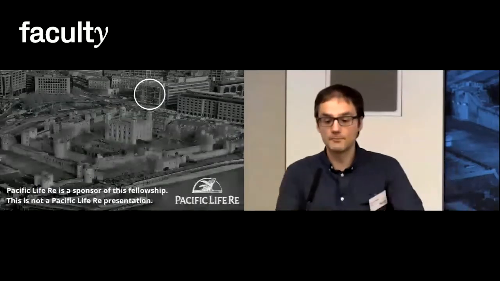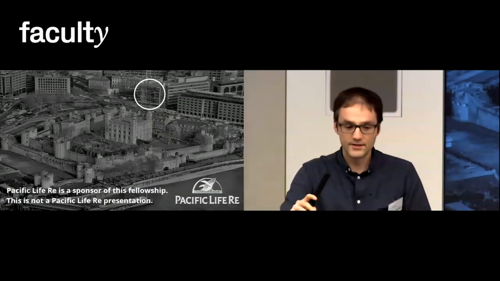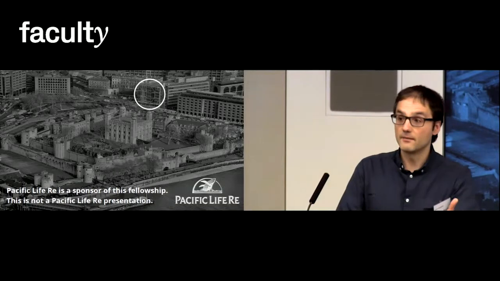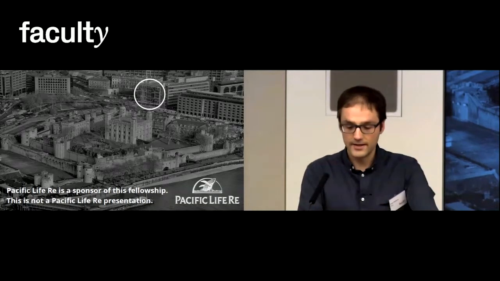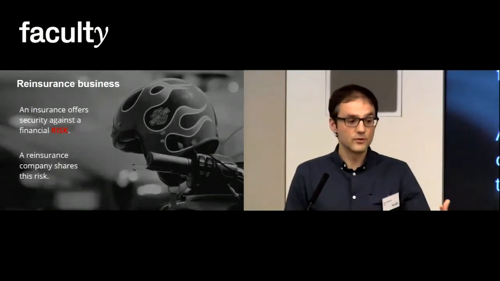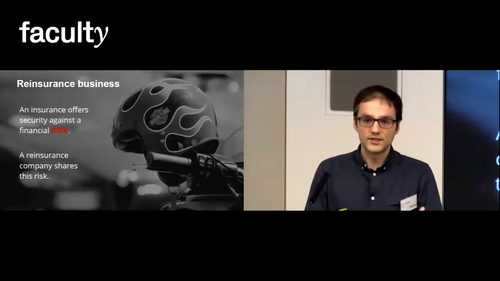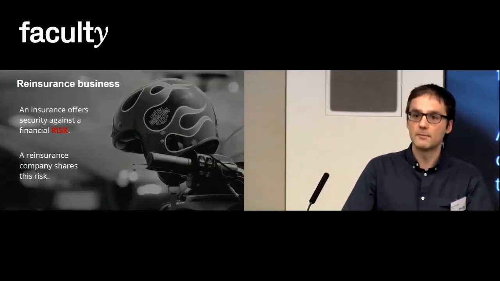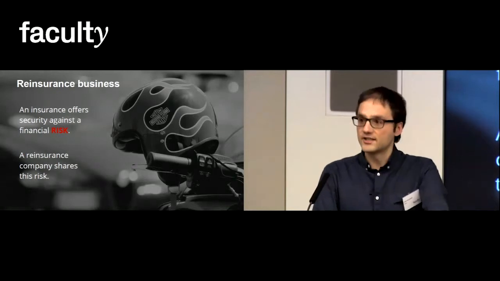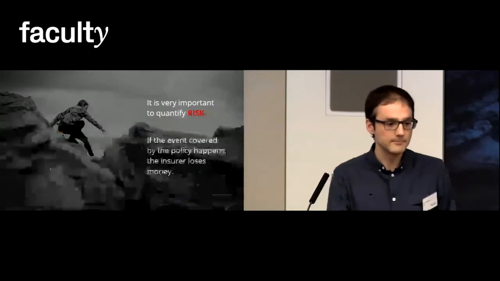I've been working at Pacific Life Re, a reinsurance company located just in front of London Tower. Pacific Life Re's main business is reinsurance, and you may wonder what reinsurance is. Well, an insurance offers security against a financial risk, for example, against an income loss due to incapacity or a death, while a reinsurance company shares this risk and covers part of the expenses of the insurance company.